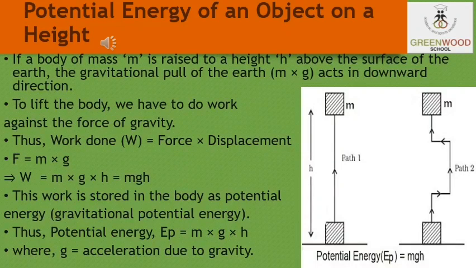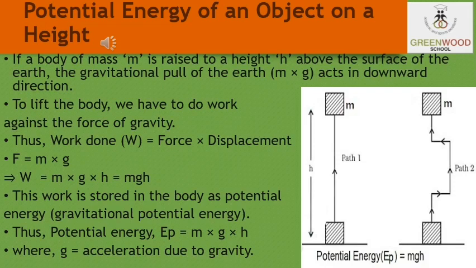This is because work is done on it against gravity while it is being raised. The energy present in such an object is the gravitational potential energy. The gravitational potential energy of an object at a point above the ground is defined as the work done in raising it from the ground to that point against gravity. So students, let us express the potential energy.